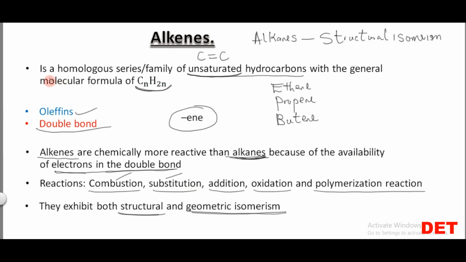Very important. So again, alkenes is a homologous series or a family of unsaturated hydrocarbons with general molecular formula of CnH2n. This is their general molecular formula, CnH2n. The alkenes are also known as what? Olefins. They are also called olefins. Alkenes are chemically more reactive than alkanes because of the availability of electrons in the double bond, or because of the fact that they are unsaturated hydrocarbons.